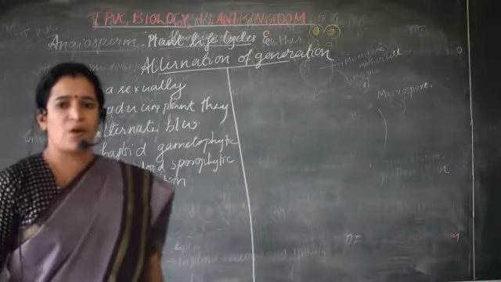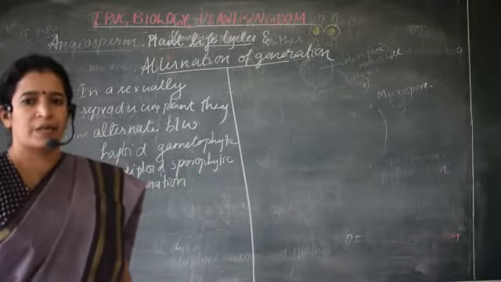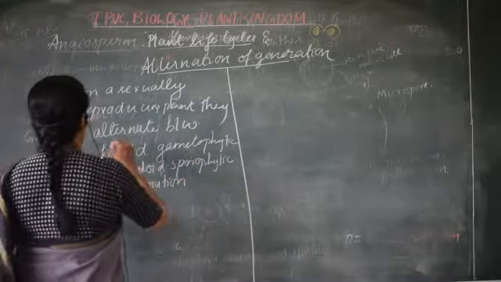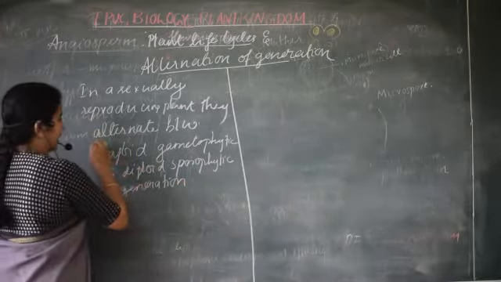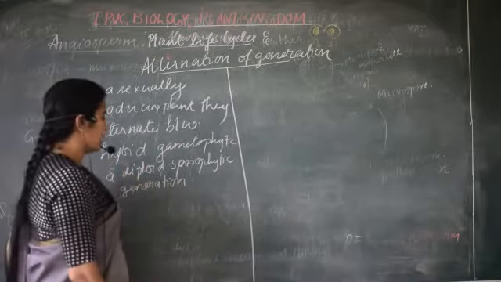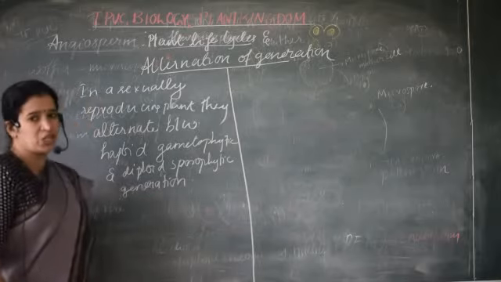Got clear? So in a sexually reproducing plant, their life cycle will alternate with a haploid gametophytic and diploid sporophytic generation.